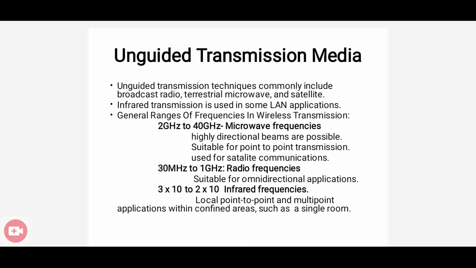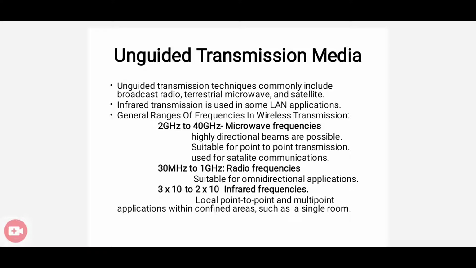Okay, so here we can discuss unguided transmission media, or wireless transmission media. There is no physical path for the transmission of the signal. There are three types. What are they? They are radio waves, infrared waves, and microwaves.